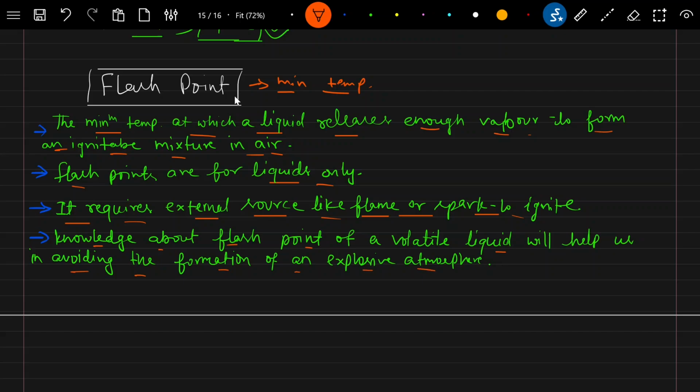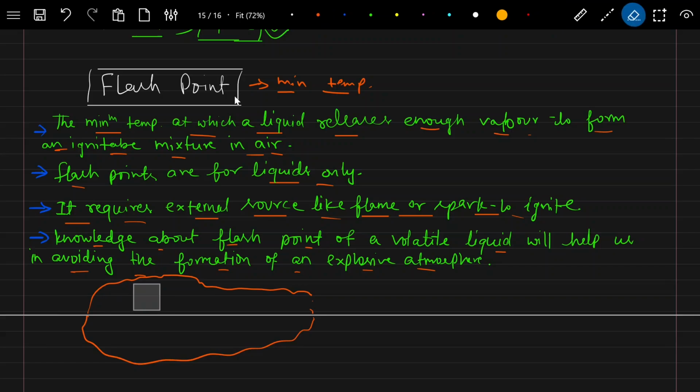How? Suppose, for example, we know that there is a liquid present in an area which is non-hazardous.